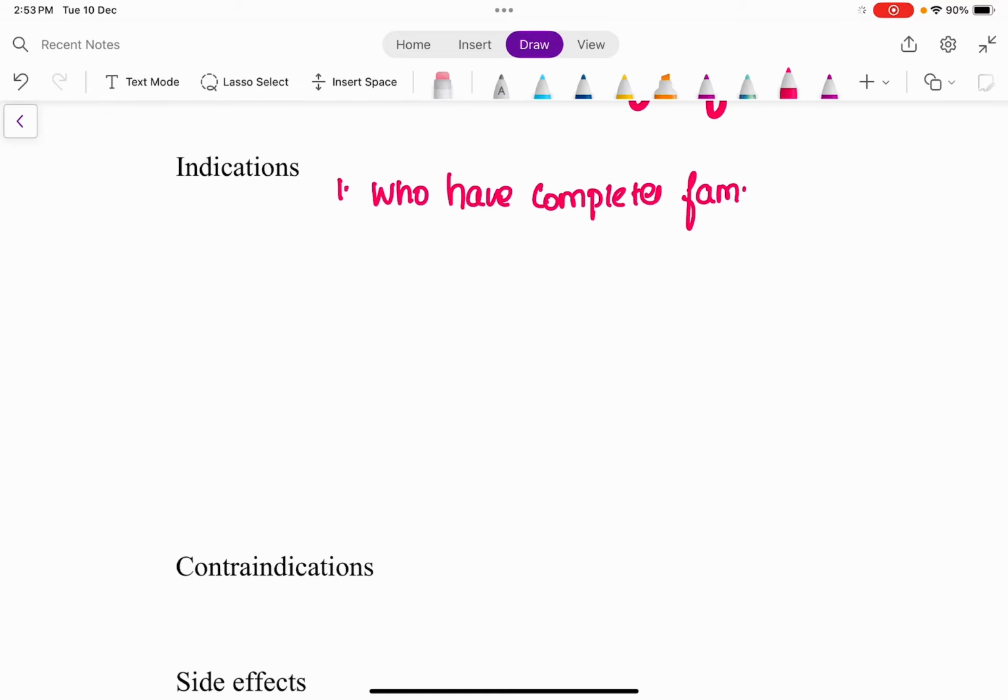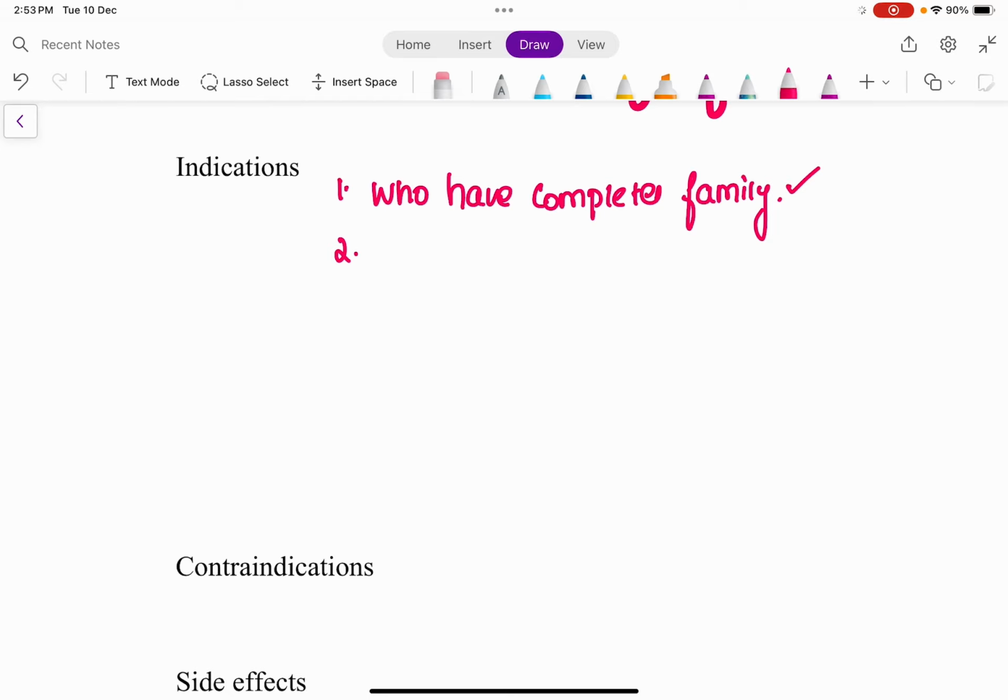Even though this is a minimally invasive procedure, the process is to prevent the blood flow to the uterus. Since there is going to be absence of blood flow to the uterus, this patient cannot plan for any subsequent pregnancy as well. So those who have completed their family, this procedure can be done.